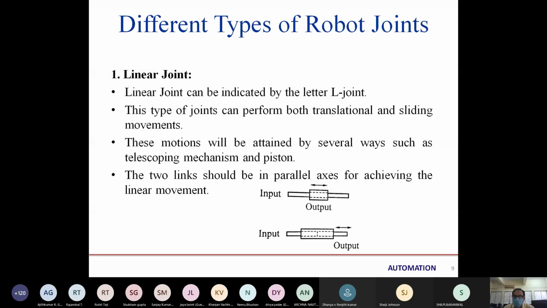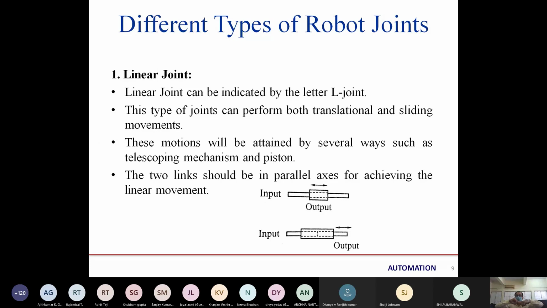Translation means we have rectangular parts connected to each other and they are moving linearly, so it is called translational. If we are using circular parts, then it will be slide, so it is called sliding movement.